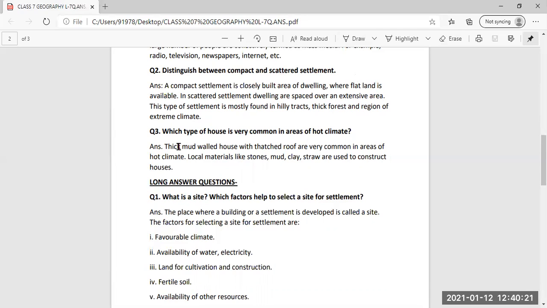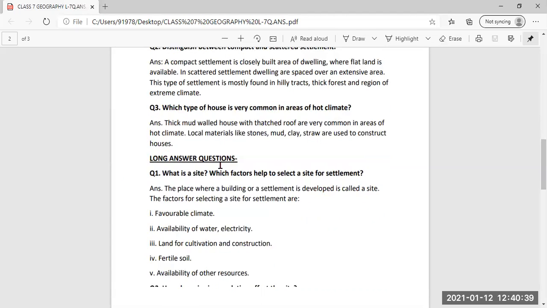Now, question number three, short. Which type of house is very common in the areas of hot climate? Thick mud-walled houses with thatch roofs are very common in areas of hot climate. Local materials like stone, mud, clay, and straw are used to construct the houses.